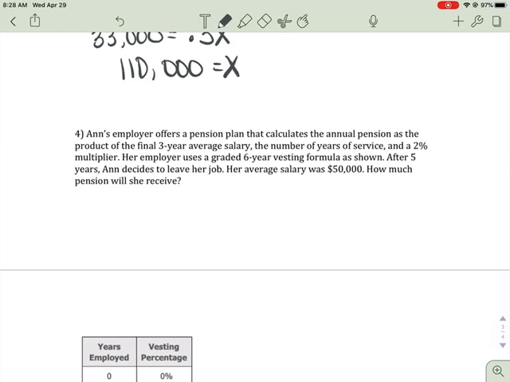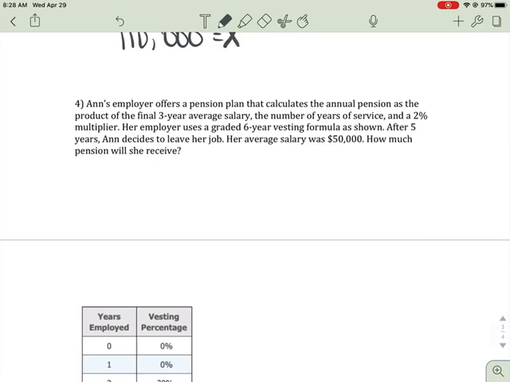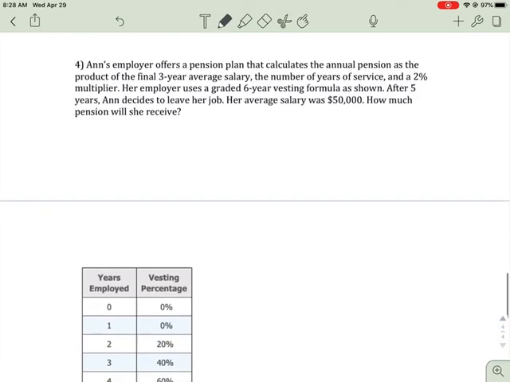Annie's employer offers a pension plan that calculates the annual pension as the product of the final average salary, the number of years of service, and the 2% multiplier. But her employer uses a graded 6-year vesting formula as shown here. Annie decides, after 5 years, that she's going to leave her job. Her annual salary is $50,000.